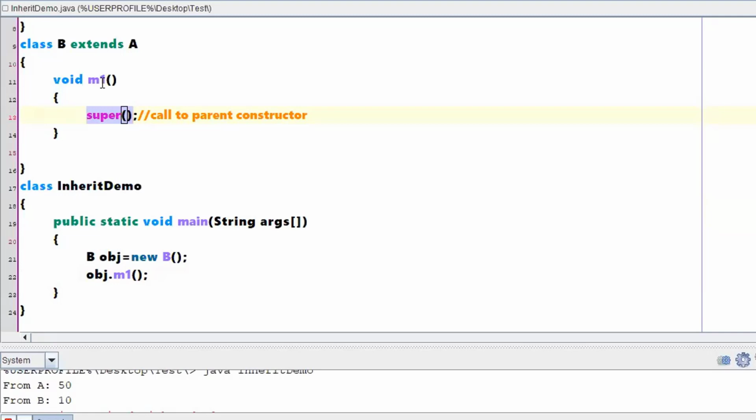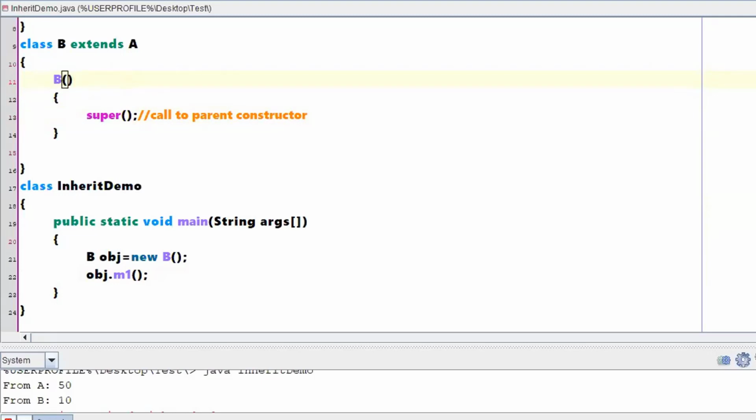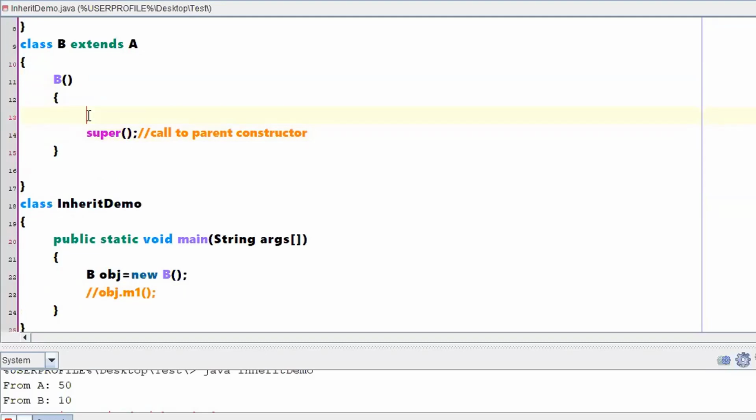So according to this conclusion, if you have a constructor something like this, from this constructor you can call super. Now it is part of a constructor itself, right? Correct. So now let me do one more small modification: System.out.println, this is from B, right? So now what should be the output?